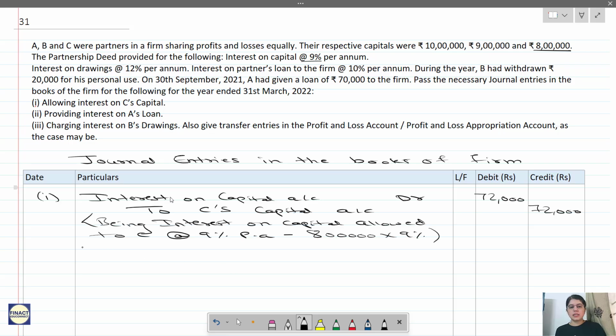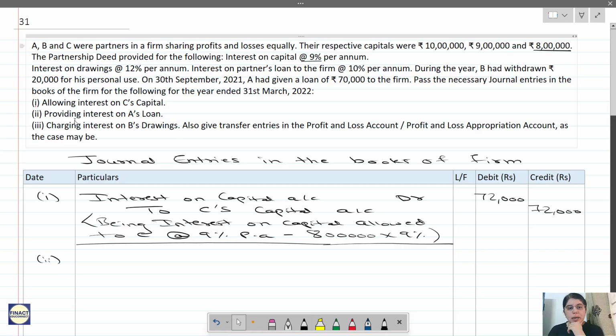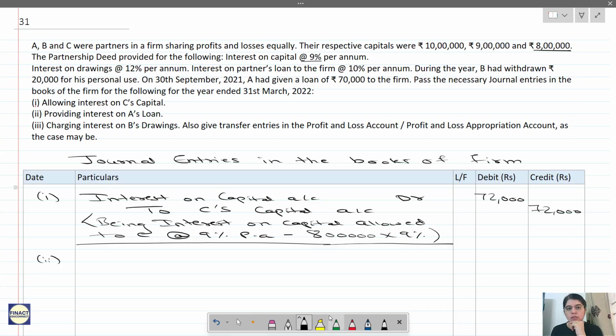Did you understand this? Any doubts here? So now the second entry. What is the second entry they are asking us to do? The second entry is providing interest on A's loan. So see here, what are the details of the loan? On 30th September 2021, A had given a loan of 70,000 to the firm. So this is a loan by partner, 70,000, given on 30th September. And interest on partner's loan is at 10% per annum as per the partnership deed.